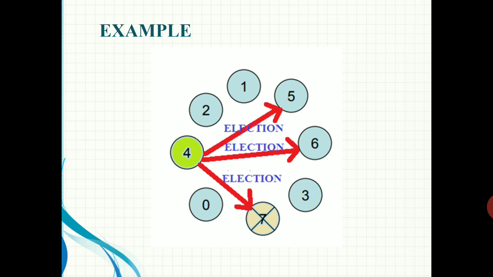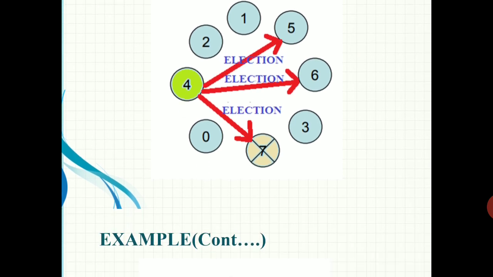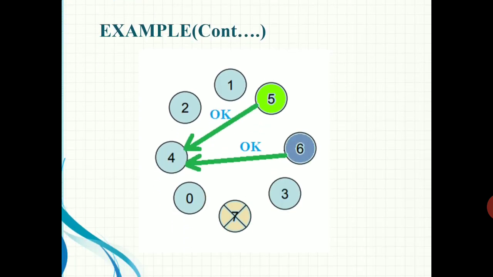So that is the first step, the election is initiated here. Then after receiving the election message from 4, processes 5 and 6 will send a reply message, or respond to that election message, with an OK message. That means they will take over the election.